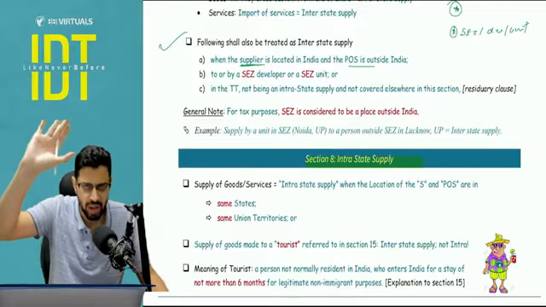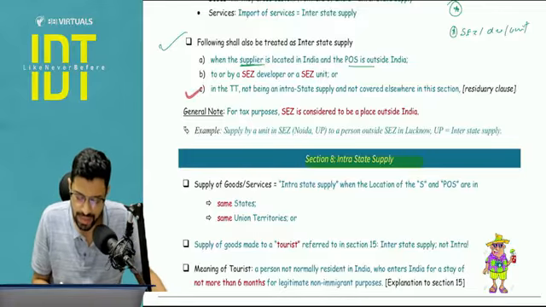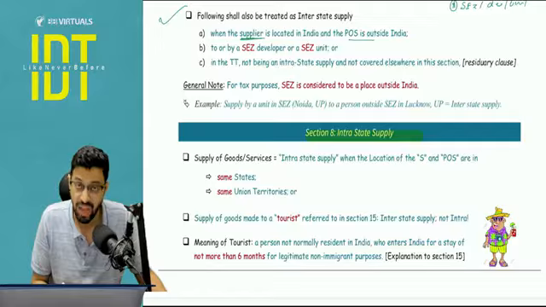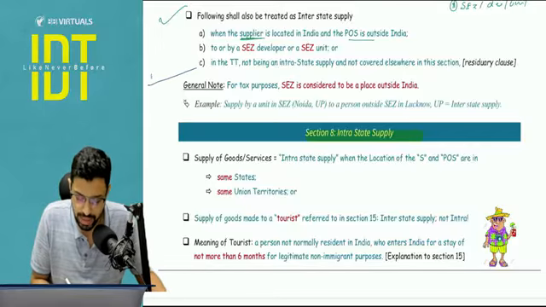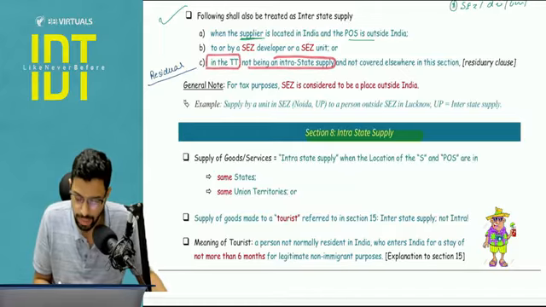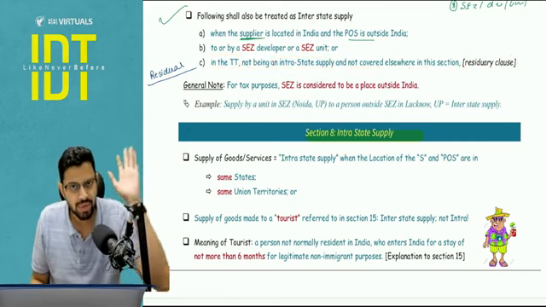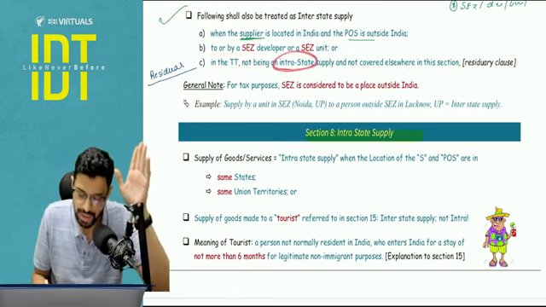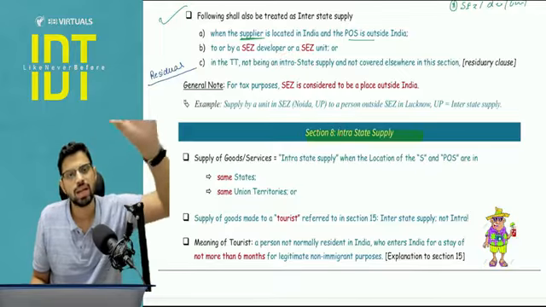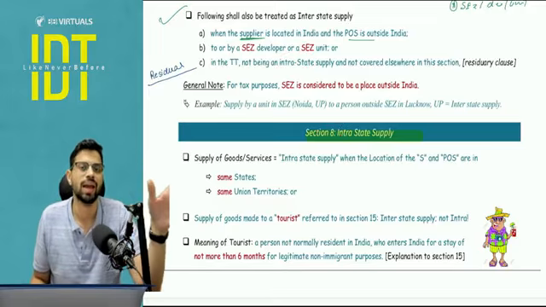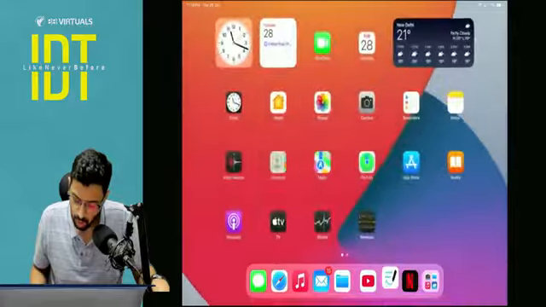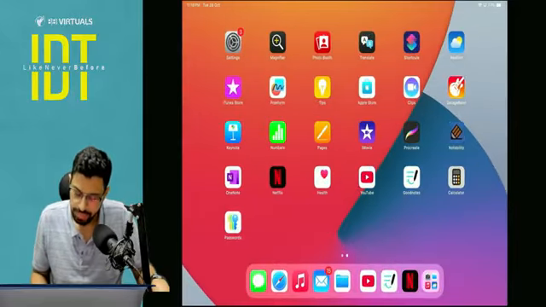So import export we have covered, SEZ developer unit we have covered, and C is the residual clause. Pay attention, I will give you one very important example on this. This is the residual clause. See, what are they saying? The supply is in taxable territory, not being an intrastate supply and not covered elsewhere in this section, that is a residuary clause. So whatever is not covered elsewhere in the section, whatever is not an intrastate supply, that is section number 8. So finally it will be considered as interstate supply. Let the central government have the control over it. So we will cover a small example, very, very important one to clarify this concept.